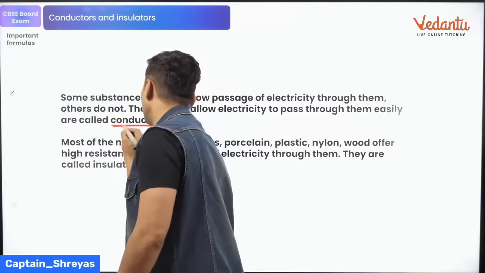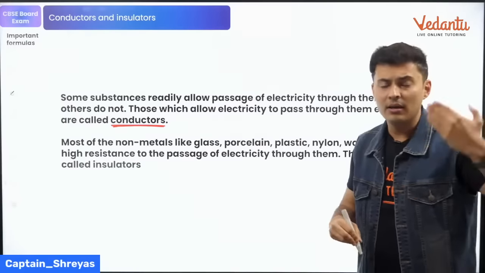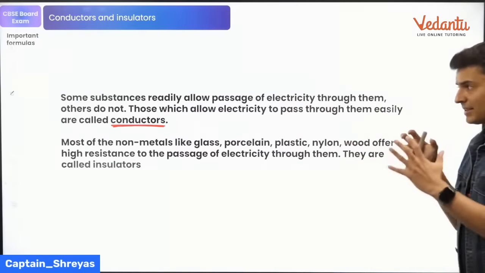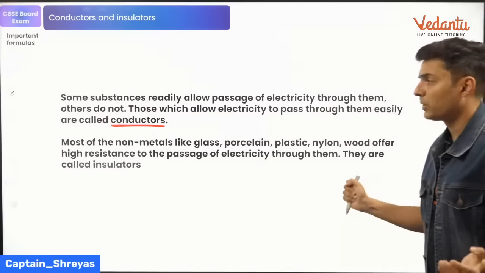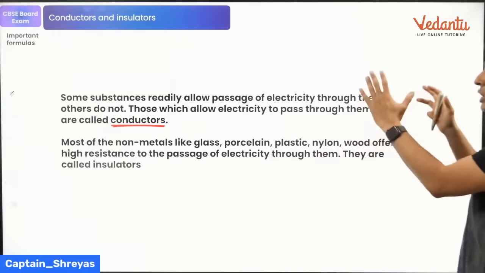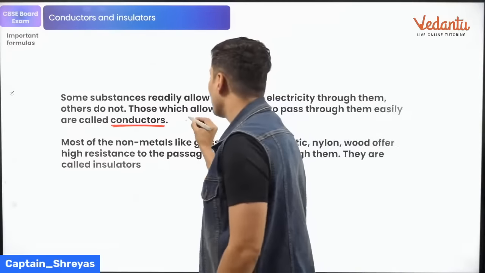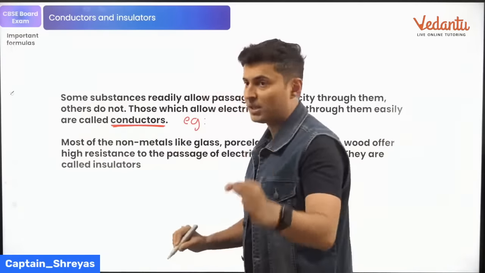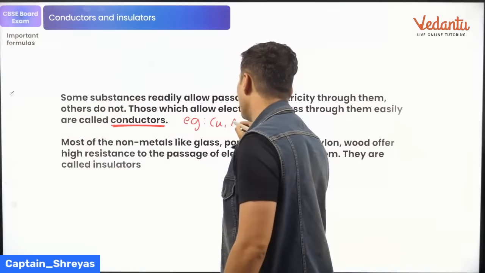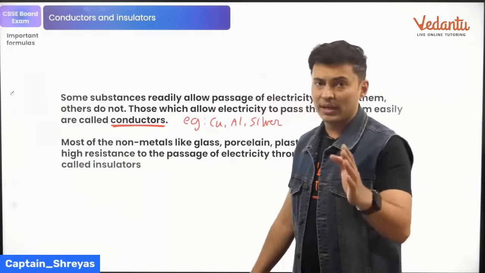So this is your actual definition of conductors, which you are going to write in the examination. Say it again with me, okay? Some substances readily allow passage of electricity through them, others do not. Those which allow electricity to pass through them are called conductors. You are also going to give examples. Do not leave examples. You can give examples like copper, aluminium, silver.